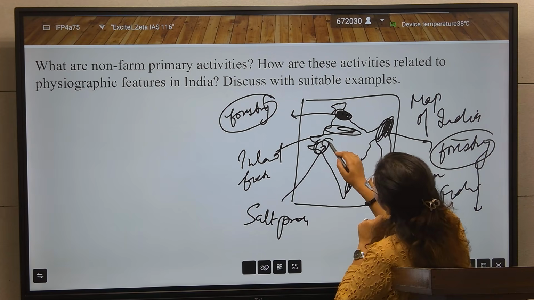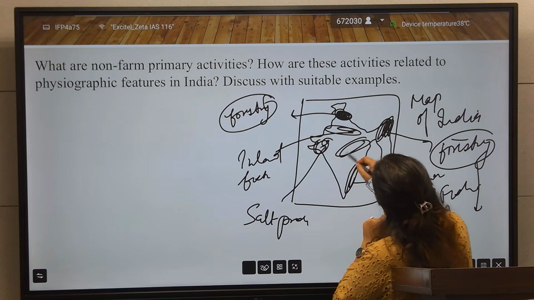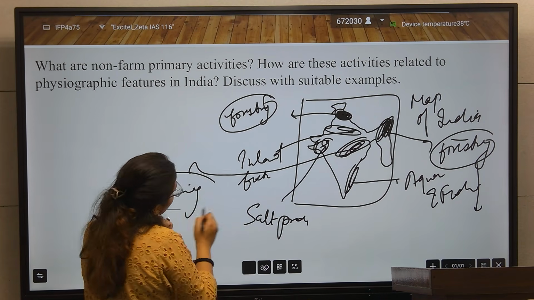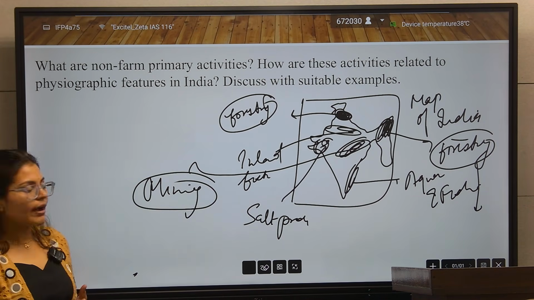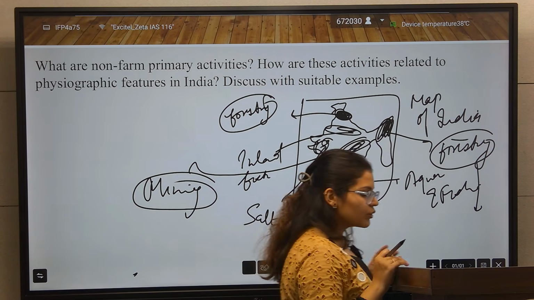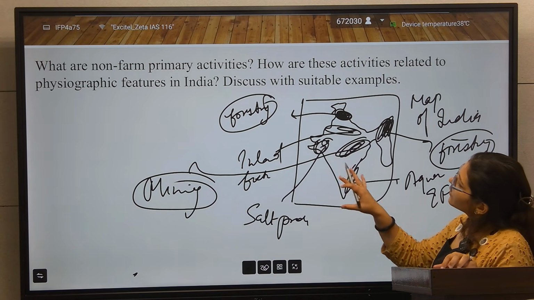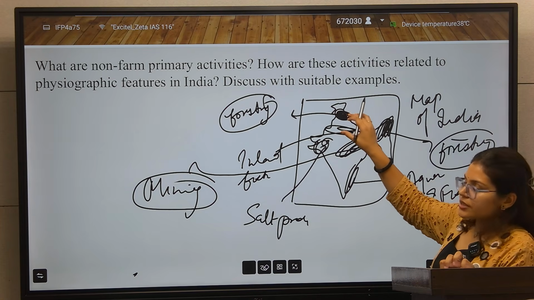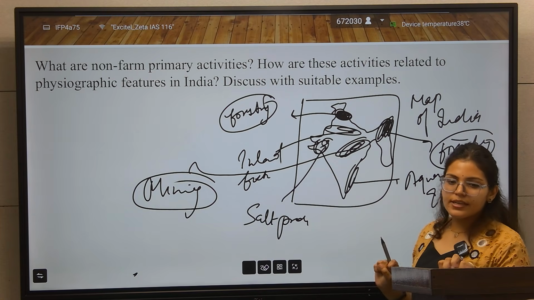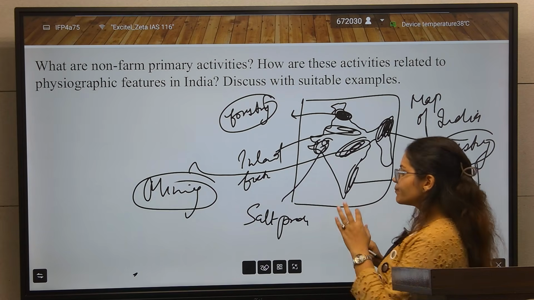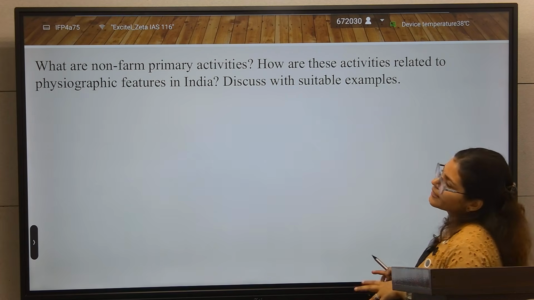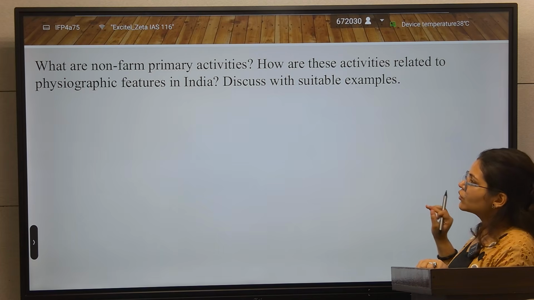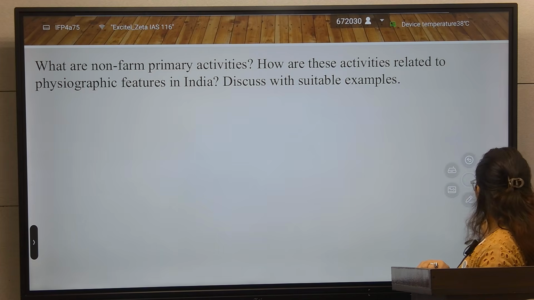After that, in the plateau region is mining. So in this way you have to draw a good India map, showing in which physiographical feature or region which non-farm activity is more prevalent. So this is our second question, where we have to write about the physiographical feature and the non-farm primary activity.